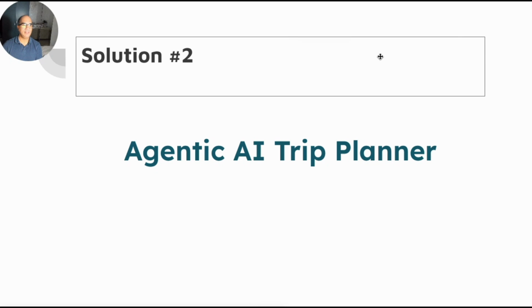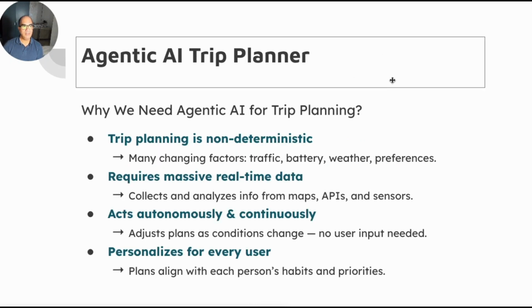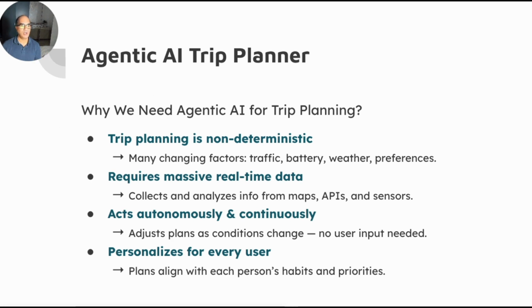Let's get started with the second solution, Agentic AI Trip Planner. Why do we need Agentic AI for trip planning? Suppose that a human wants to draw up a plan for a trip. It needs massive real-time data, it needs user input and preference, and it needs to understand the current situation of the system. And we know that planning is a non-deterministic approach because it depends on some changing factors. So here Agentic AI can shine.